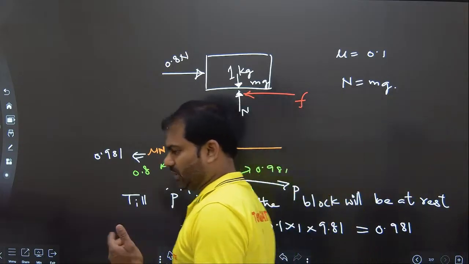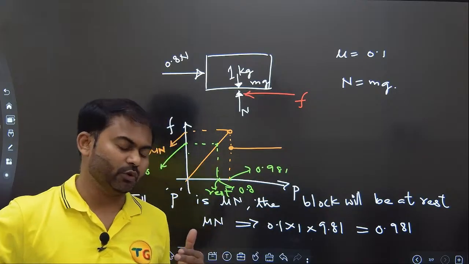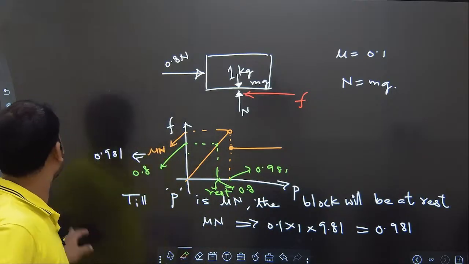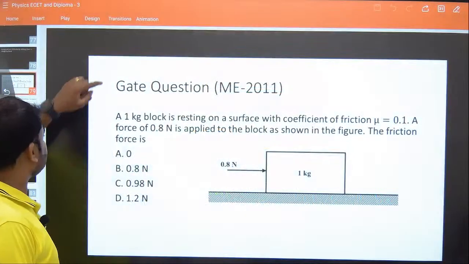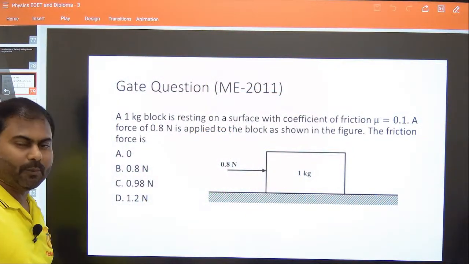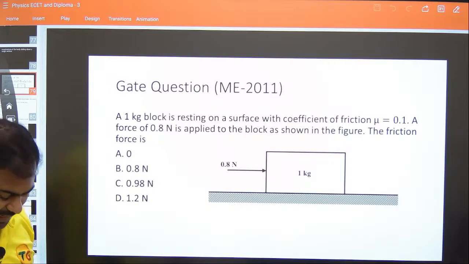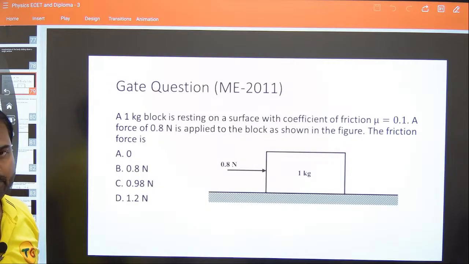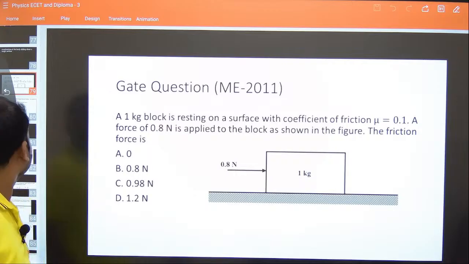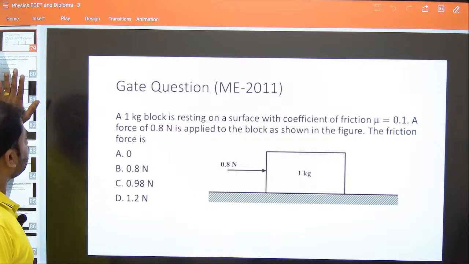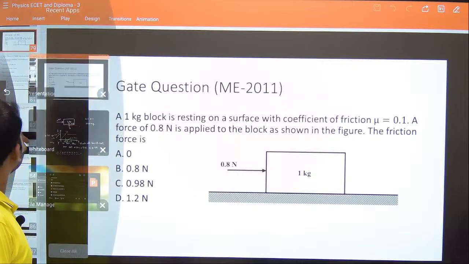All this is based on the explanation I gave you of how the friction force varies. Since the body is at rest, the answer is 0.8. The answer is option number B. I believe it is completely clear to everyone. The answer is 0.8, or option number B. Okay, everybody? Clear? Fantastic. Let us proceed to the next question. You can copy the solution here.